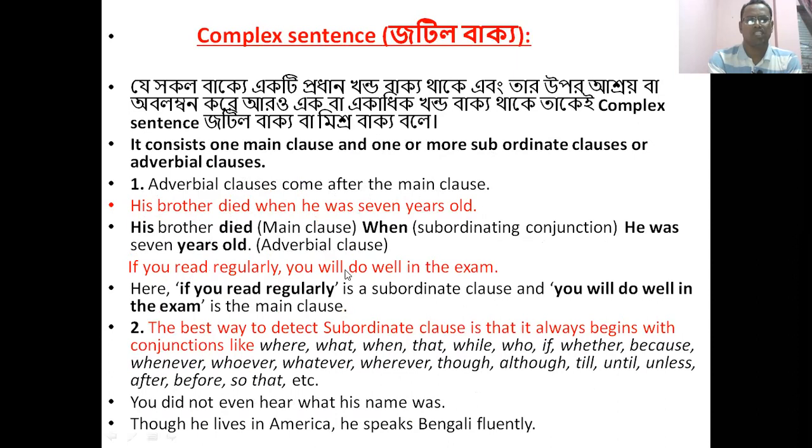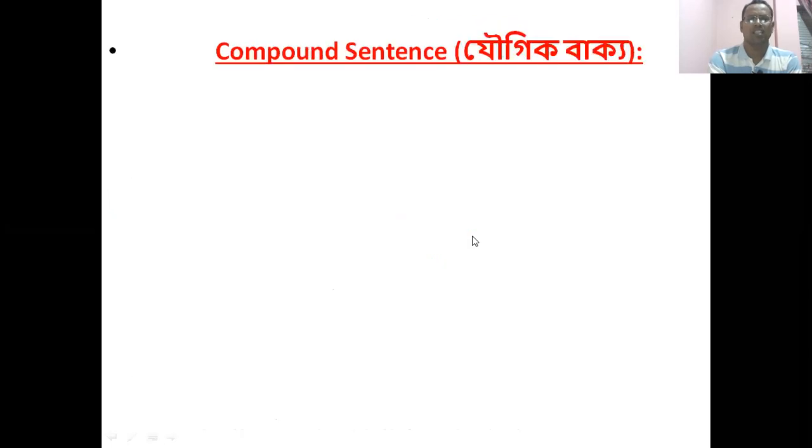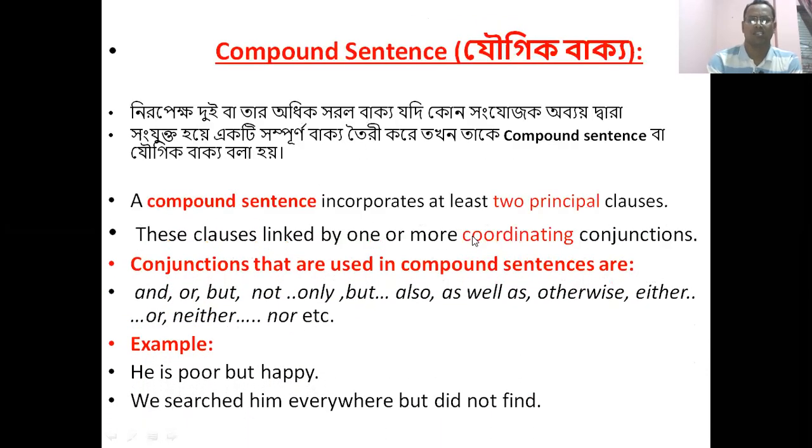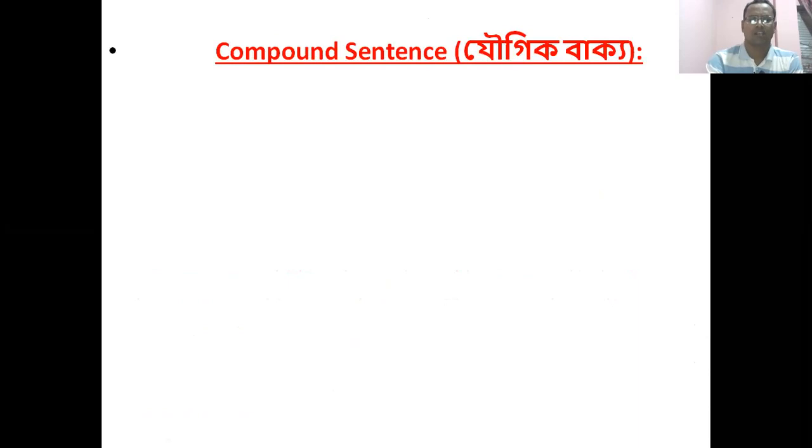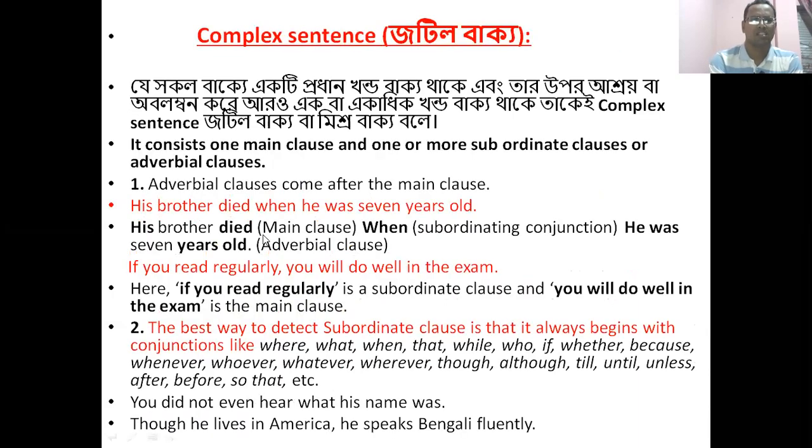If you read regularly, you will do well in the exam. Here, if you read regularly is a subordinate clause, and you will do well in the exam is the main clause. If is a conjunction. Here, when is a relative pronoun. So, when you get a relative pronoun or conjunction with a sentence, then you can say it is a complex sentence. Dear learners, these are the examples of complex sentence.